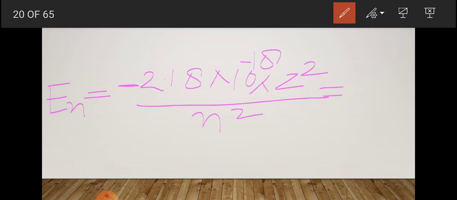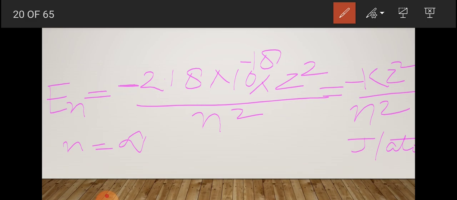This equals minus k Z square upon n square joule per atom. When n is infinite, En is 0.